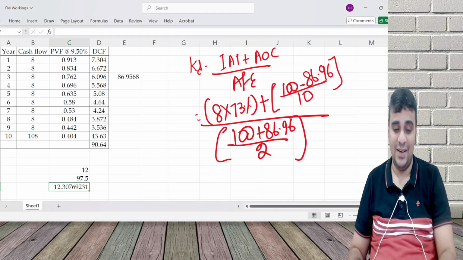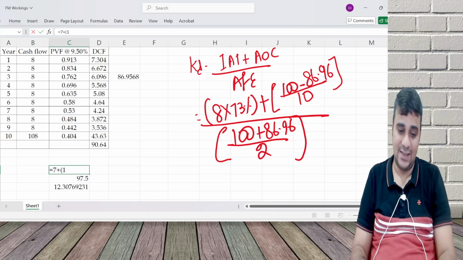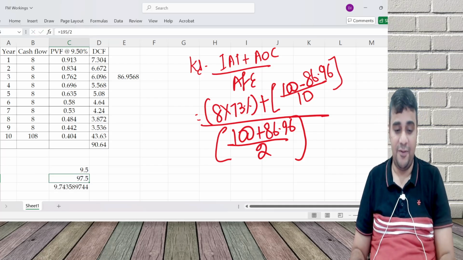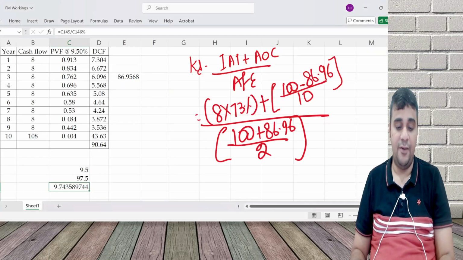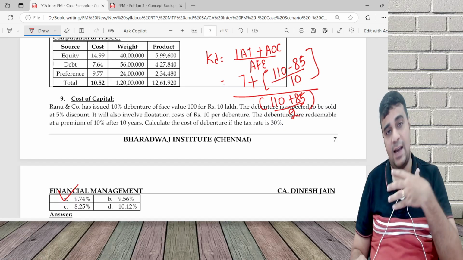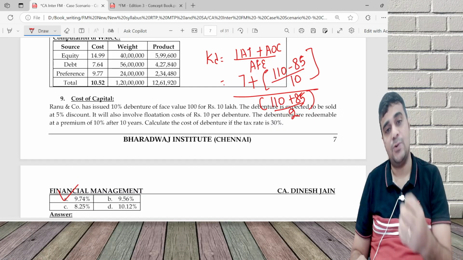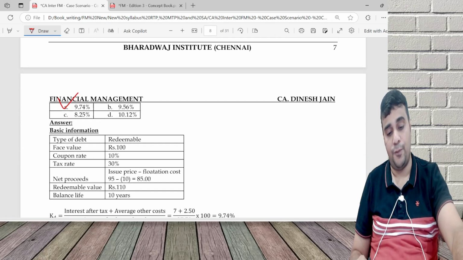Again I made a mistake, sorry. 7 plus 110 minus 85, divide by 10. I did divide by 5 in a hurry; it should be divide by 10. So 9.5 divided by 97.5, I get 9.74%. Mistakes I can also make, you can also make. So that's the beauty. The MCQs are going to ensure that you are error proof.